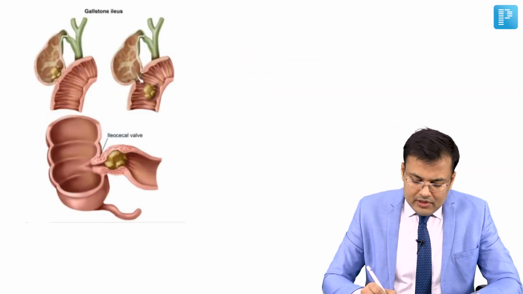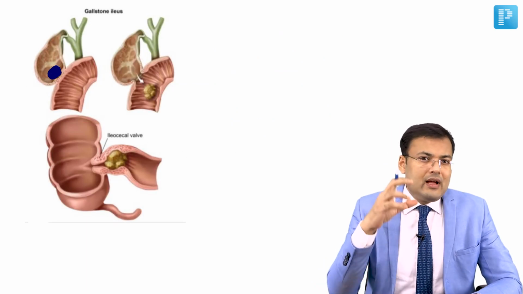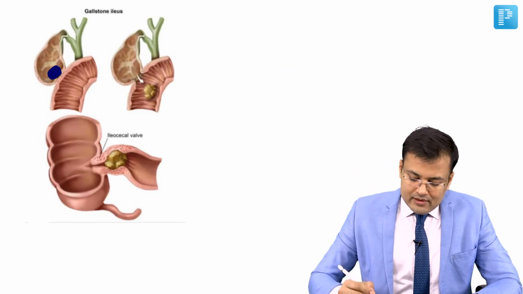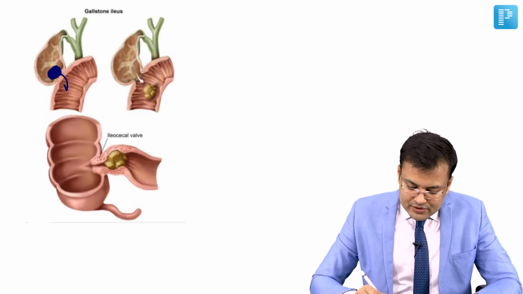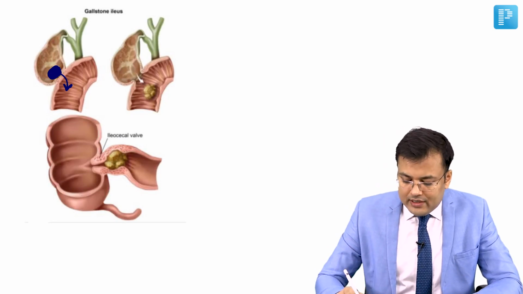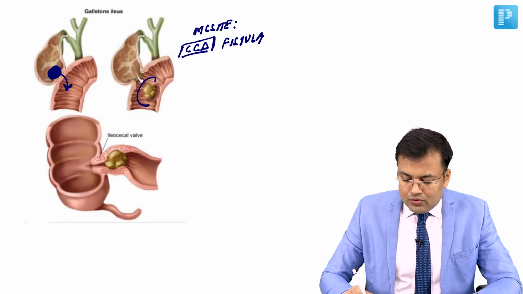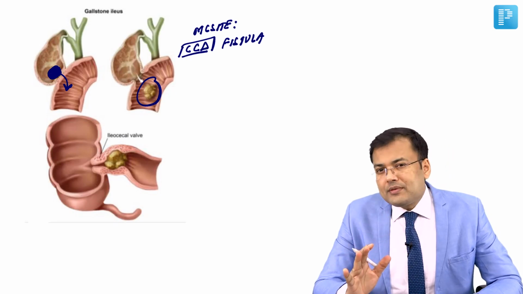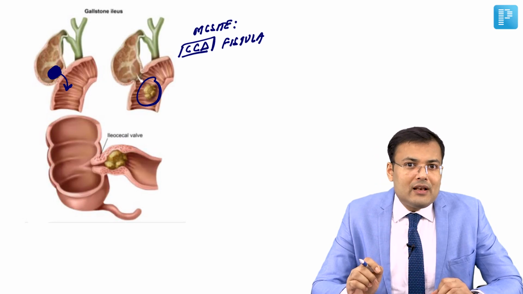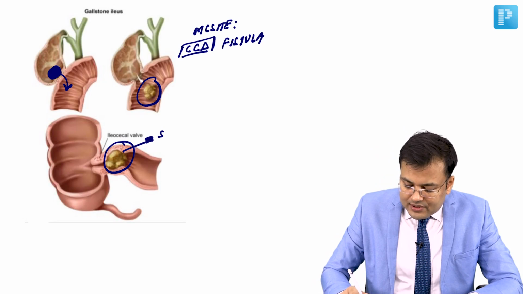It's D. See, the problem in gallstone ileus, generally these patients have a single large stone in the gallbladder. It is going to erode the wall of the gallbladder, and after that what happens? There is formation of a fistula between the gallbladder and duodenum, that is cholecystoduodenal fistula. This is the most common site of fistula, right? After that, the stone goes into the duodenum and obstructs the narrowest part of the small bowel, that's the terminal ileum. So this is the terminal ileum, which is the site of obstruction.